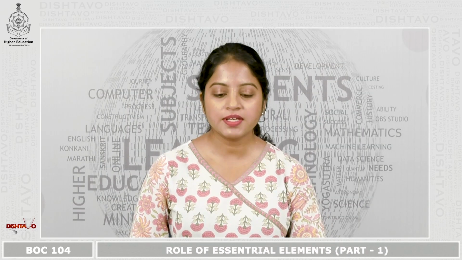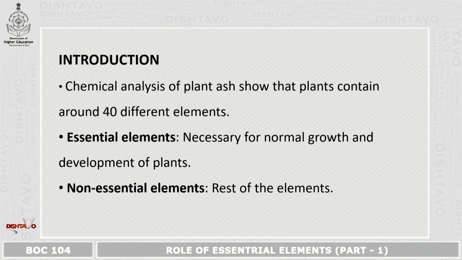Introduction. Chemical analysis of plant ash showed that plants contain around 40 different elements, out of which there are essential and non-essential elements. The essential elements are necessary for normal growth and development of plants. Now, there are two criteria for the essentiality of elements.